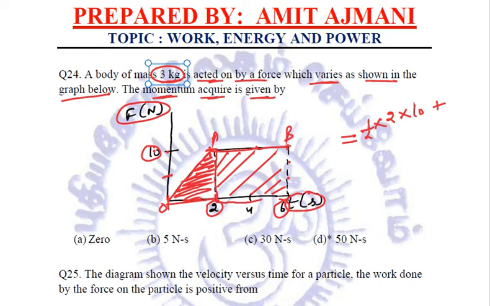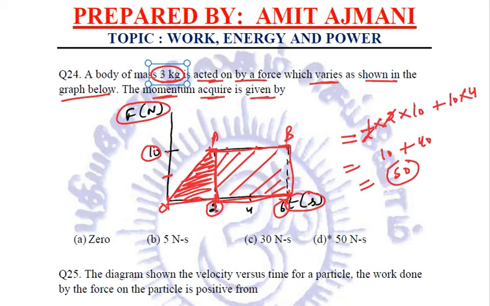And this is a rectangle, and the area of a rectangle is length into breadth. So what is the length part? This is 10 and the breadth part is 2 to 6. That means 4. So on calculating, the 2 and 2 cancel out, and it comes out to be 10 plus 4 into 10, which is 40. So the answer is 50.